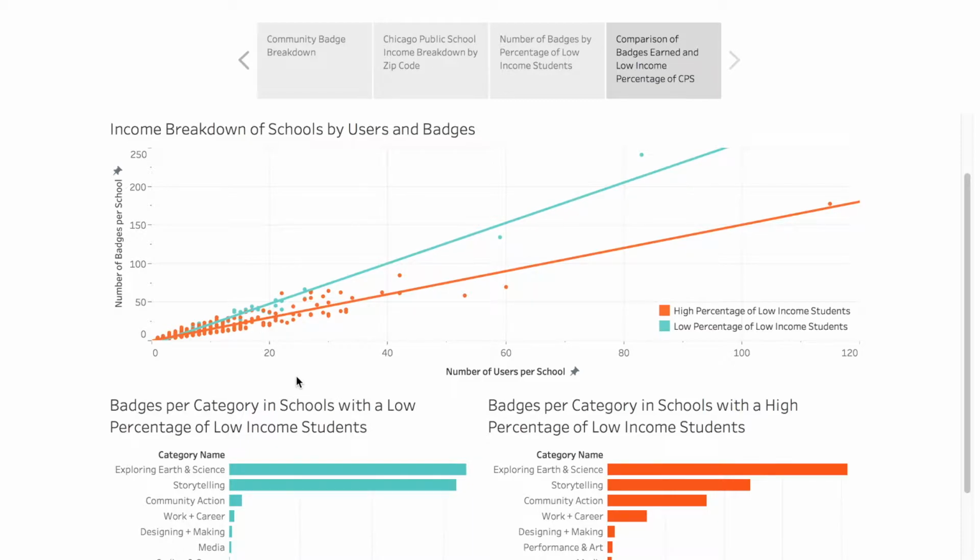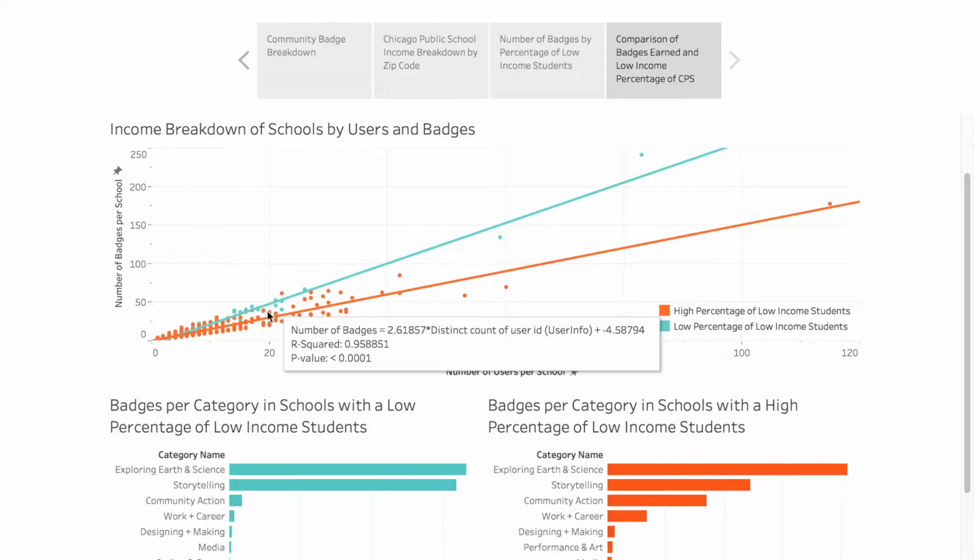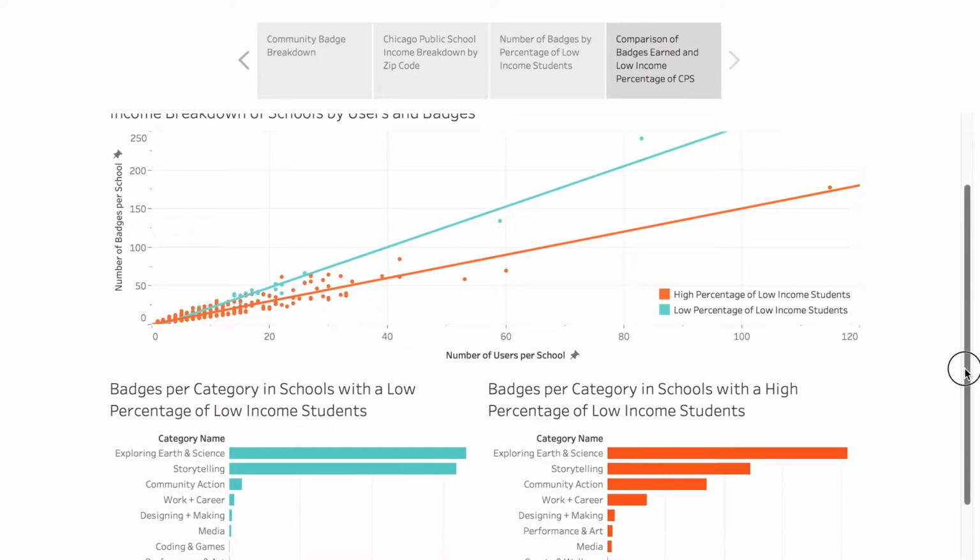As you can see, if we compare the two trend lines at 20 users, the orange line is lower and the blue line is higher. This means that schools with a low percentage of low-income students earn more badges on average than those with a high percentage of low-income students.